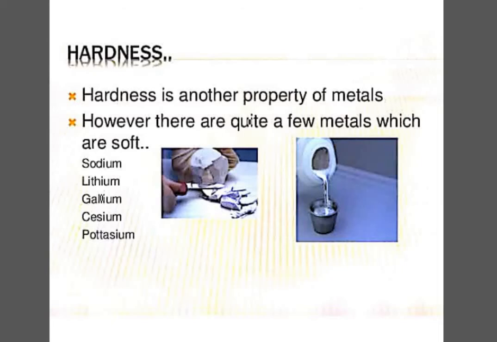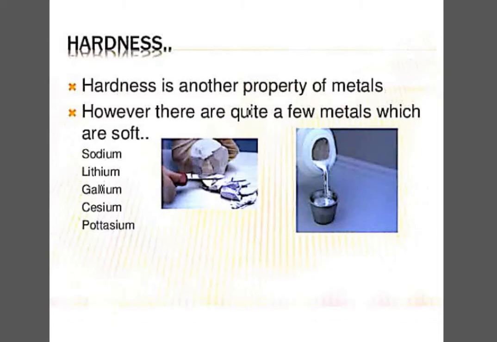If you take gallium in your hand, with the heat of your palm it melts. Similarly, you can talk about mercury, which is a liquid metal. Almost all metals are hard and solid, but there are a few exceptions as listed here.